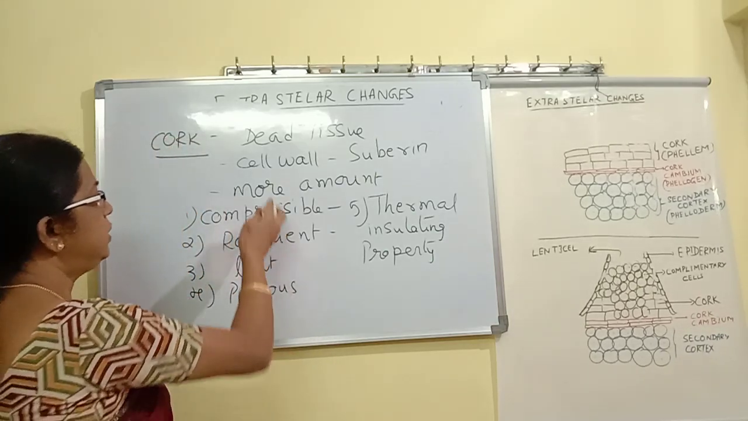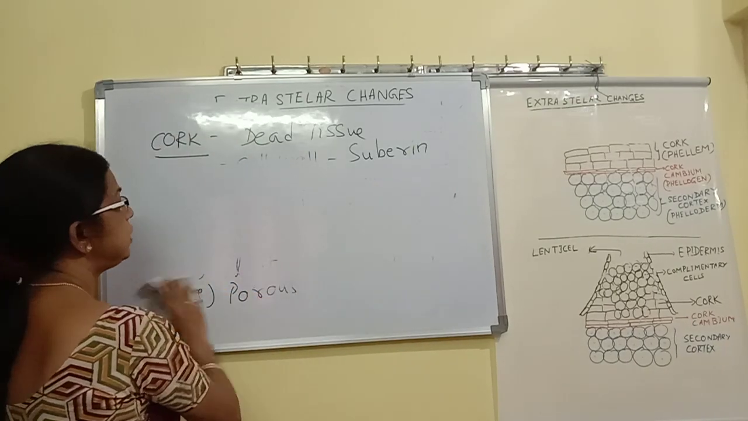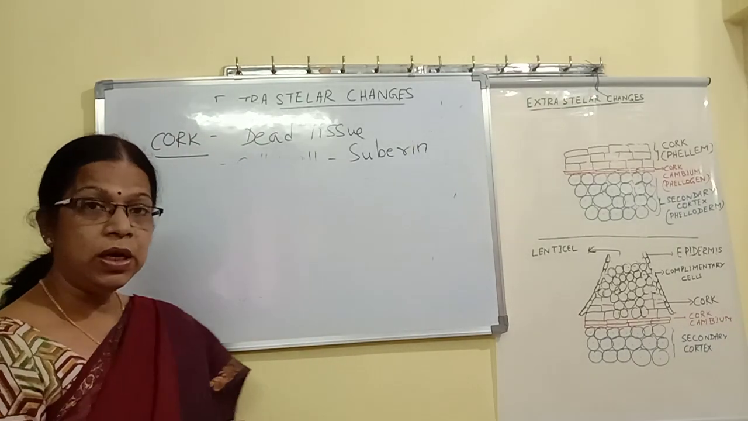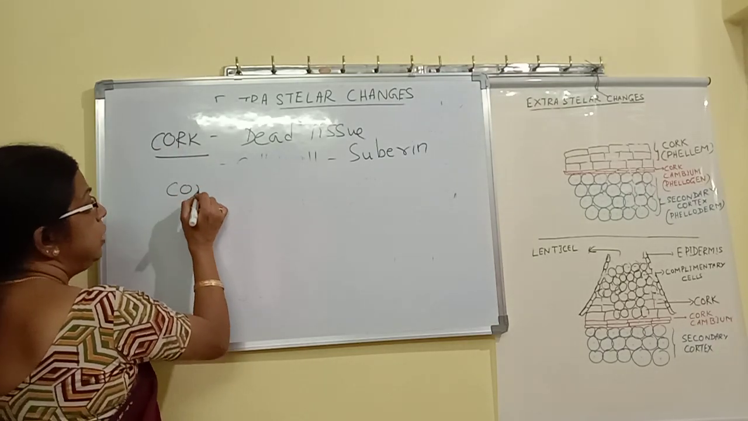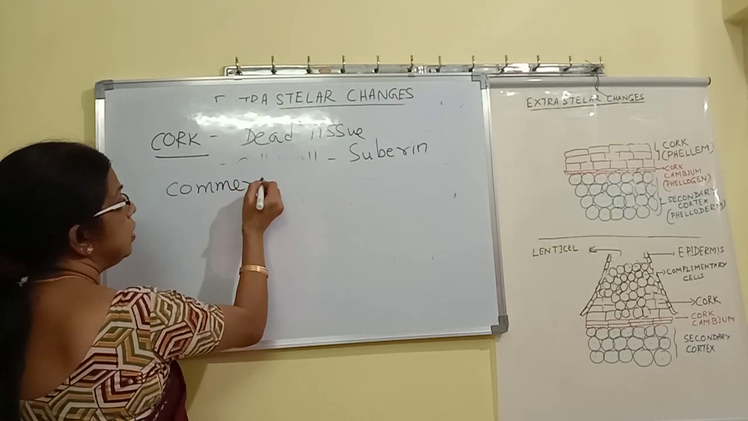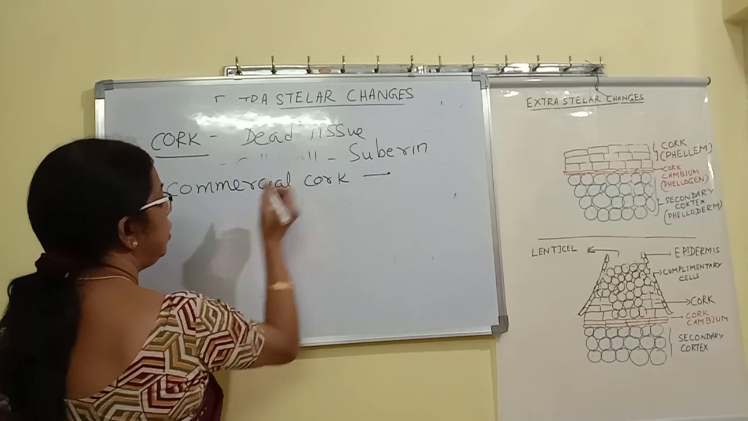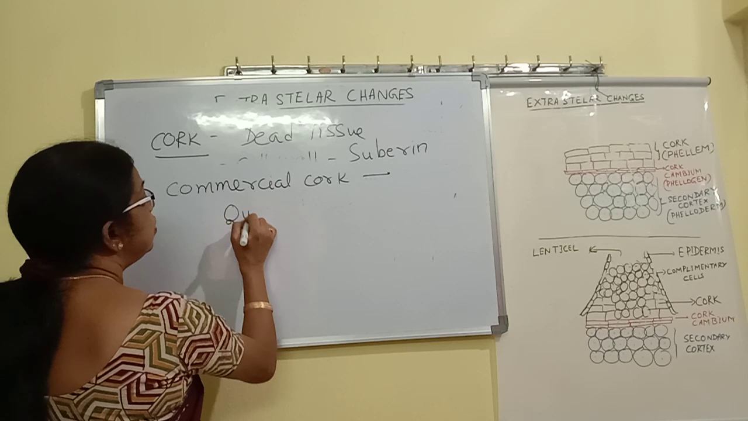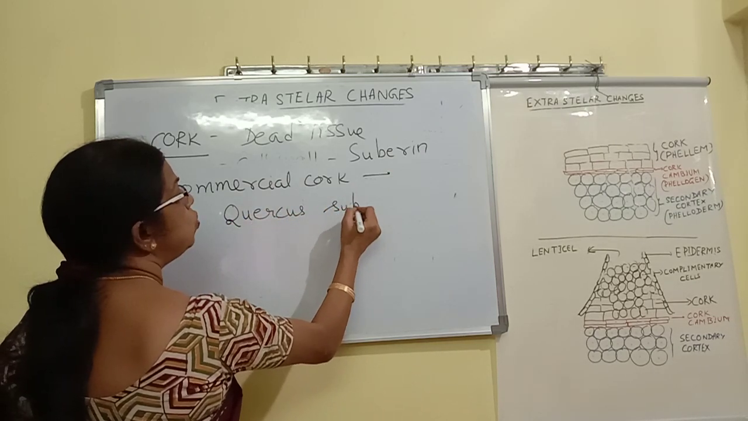Now, from which plant is the commercially useful cork obtained? Commercial cork is obtained from a plant called Quercus suber.